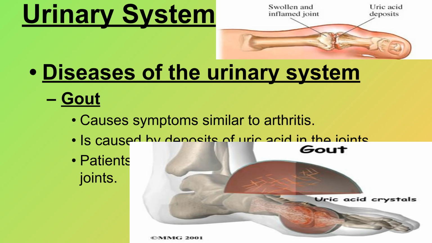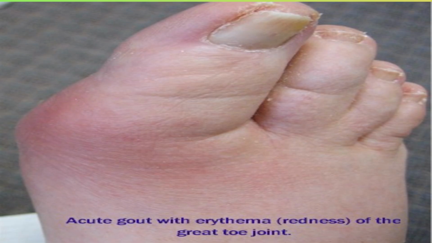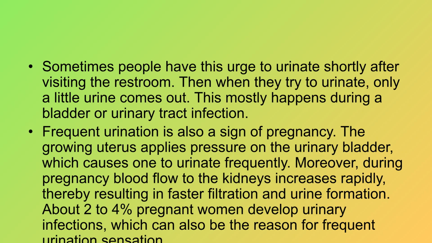It is caused by uric acid deposits in the joints, leading to severe pain and stiff joints. This image shows the anatomy affected by gout. This image illustrates the effects of gout on a joint. Frequent urination, or the urge to urinate shortly after going, can be a sign of a bladder or urinary tract infection. It can also be associated with pregnancy.